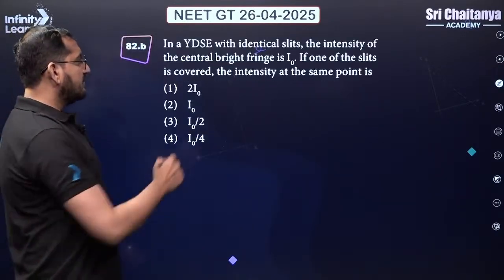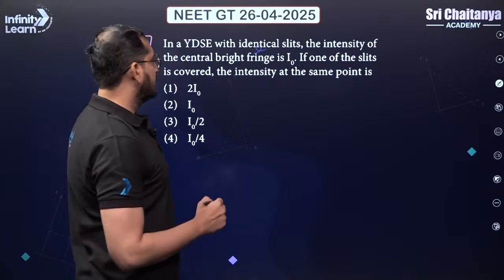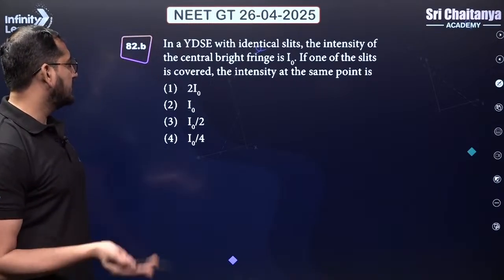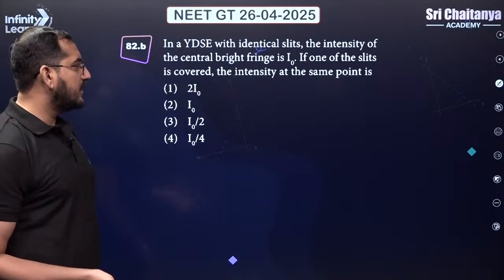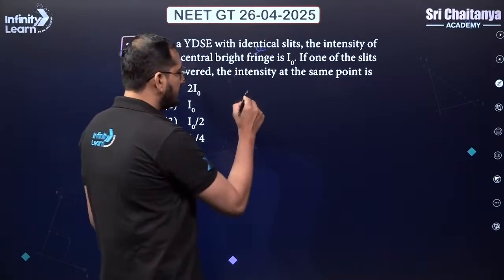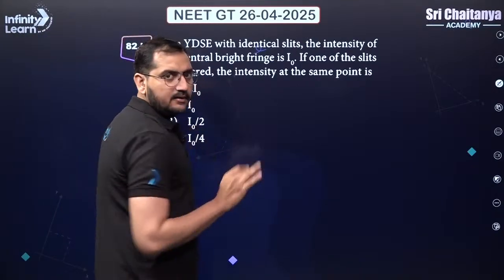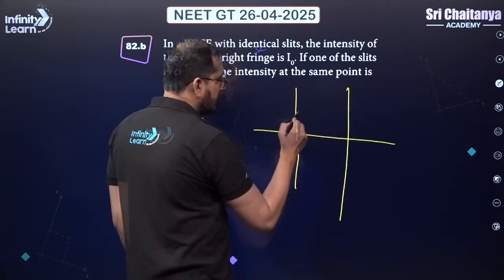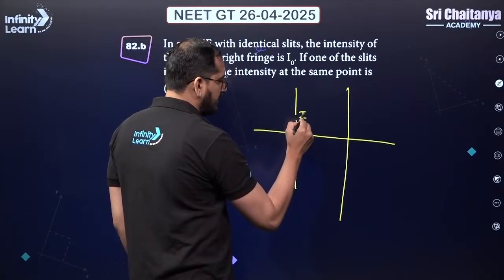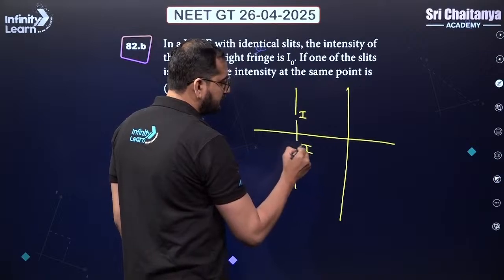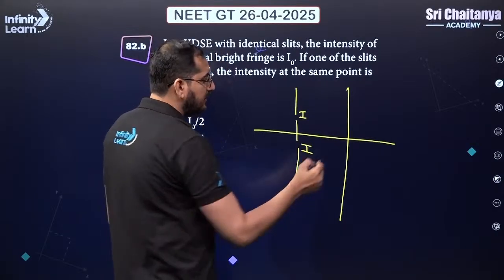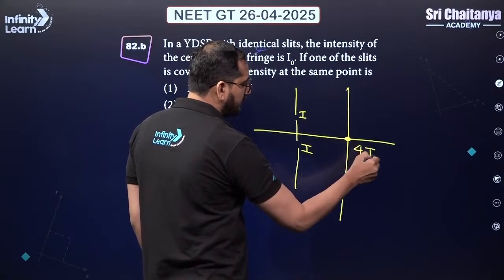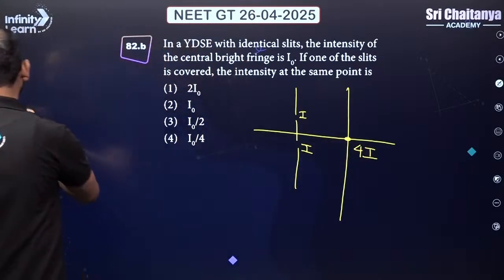Okay. So in a YDSE with identical slits, the intensity of the central bright fringe is I naught. If one of the slits is covered, the intensity at that point will be? Okay, so what is our general scenario that we usually learn in our classrooms? We know that if slit S1 has intensity I and slit S2 has also intensity I, then the intensity at the central bright is 4I, correct? This is what we usually learn, right?